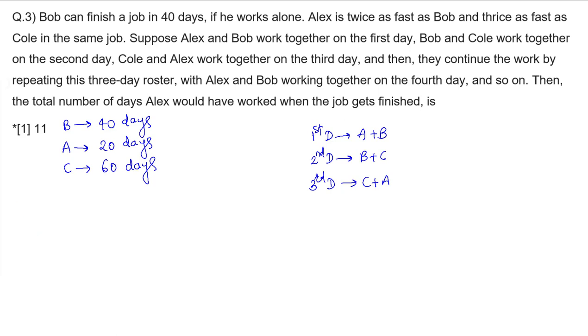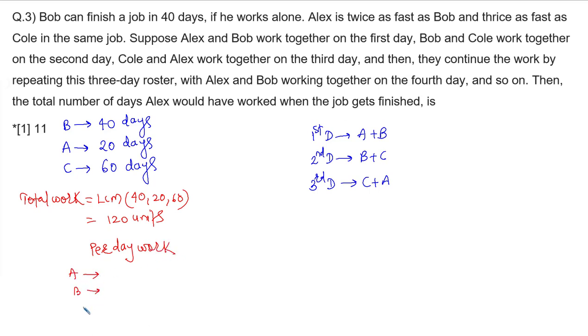So over here, let's assume some total work. Let's assume the total work as the LCM of 40, 20 and 60, that is equal to 120 units. From this, let's get the per day work of A, B and C. A can complete 120 units in 20 days, so every day 6 units. B completes 120 units in 40 days, so every day 3 units. And C completes 120 units in 60 days, so every day 2 units.